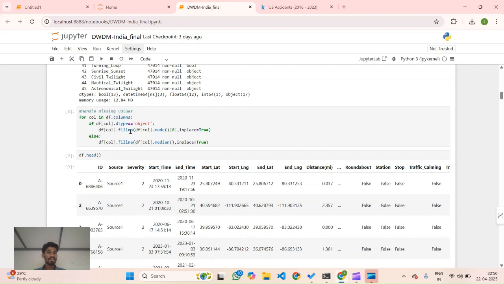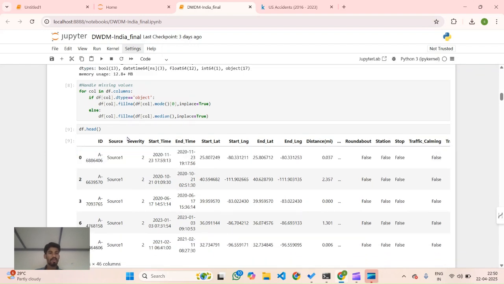Now we are handling the missing values, for column in df.columns. If it has the type object, we can fill the values with the mode. If we calculate which value has the highest frequency in the column, we can fill the missing values of that column with that mode. Mode means the value which repeats the most. Else we can fill them another way, like with the median.